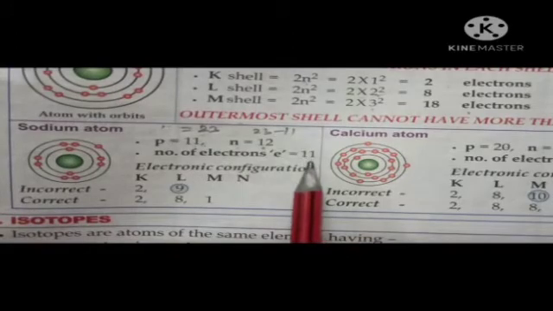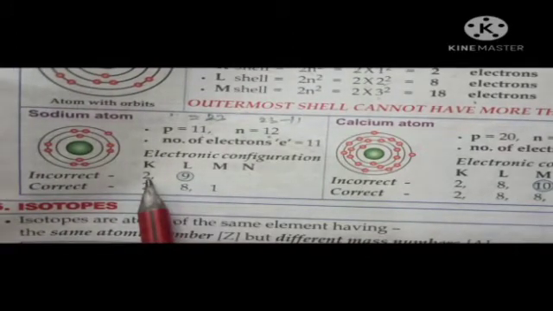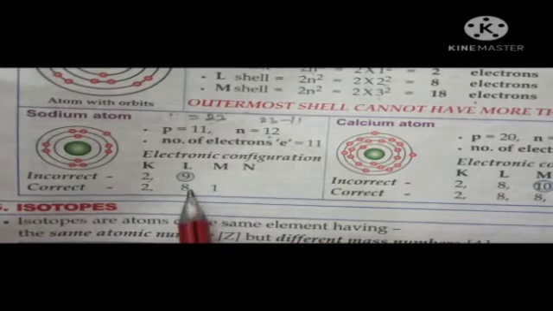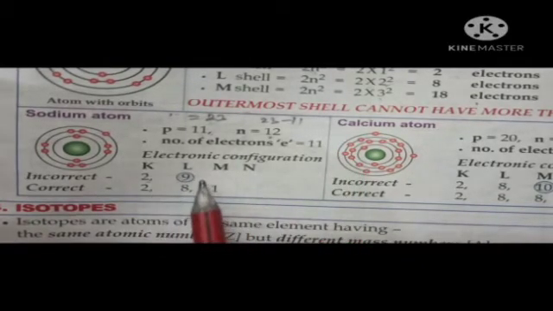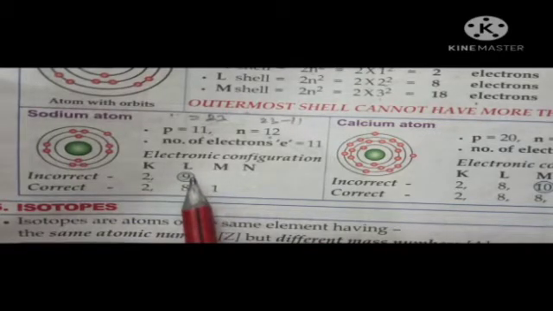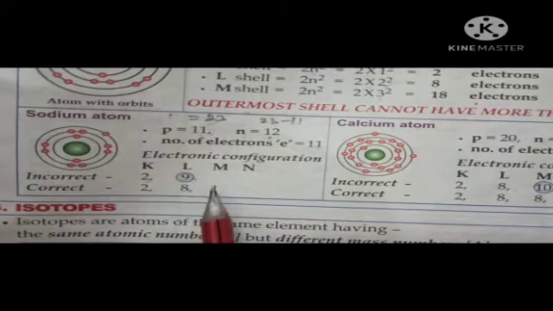Now what is its electronic configuration? The first shell contains 2 electrons. Now if you take 11 minus 2, that is 9. So 9 would come, but what does the second rule say? That the outermost shell cannot have more than 8 electrons. That's why 8 will come here and the rest of the electron jumps into the next shell. So what is the electronic configuration of sodium? 2, 8, 1.